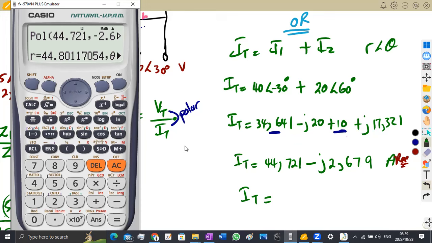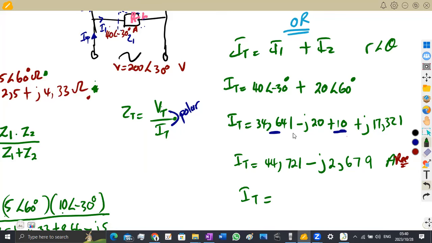I just want to check something. The value that I calculated before and the one that I got here are different. This is 44.721, and I just want to redo this, guys, to confirm with what I got in the first place. It should be 44.641, because you're adding the 10, so this is 641.